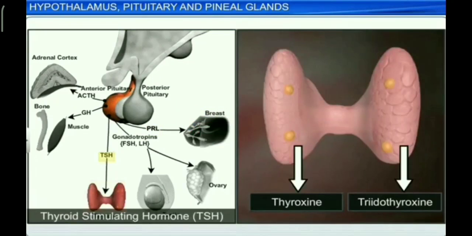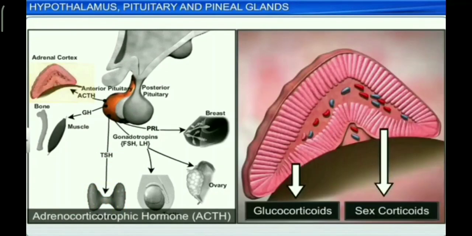Thyrotropin or thyroid stimulating hormone or TSH. Its main action is to stimulate the thyroid gland secretion of the hormone, that is thyroxine. It means it stimulates the thyroid gland to secrete a hormone called thyroxine.